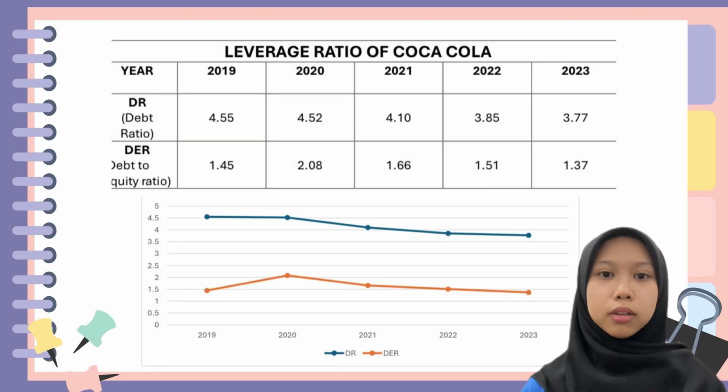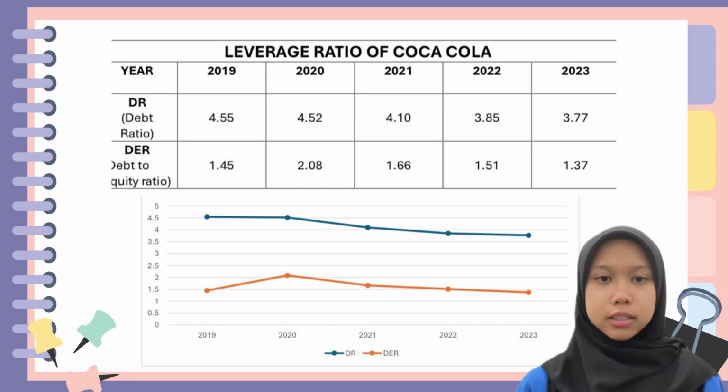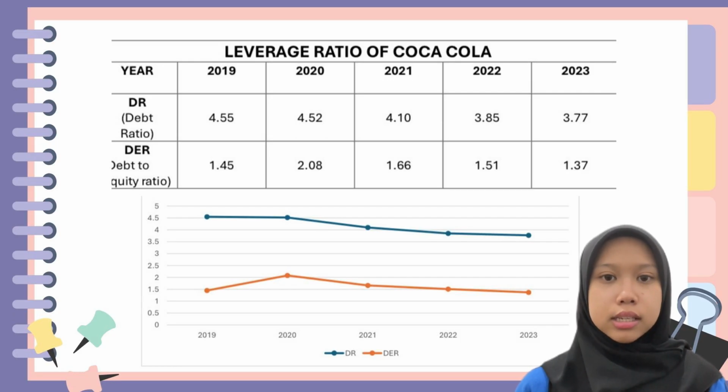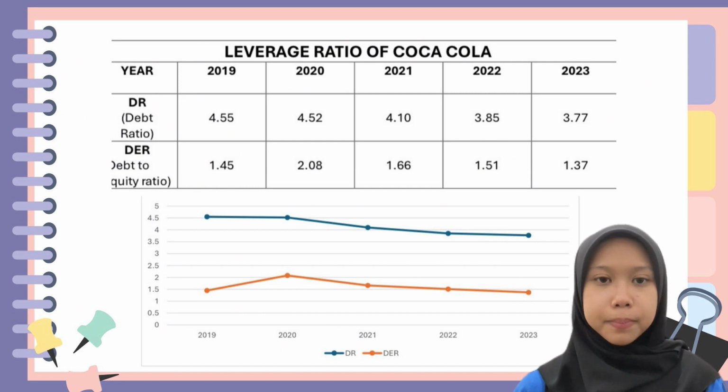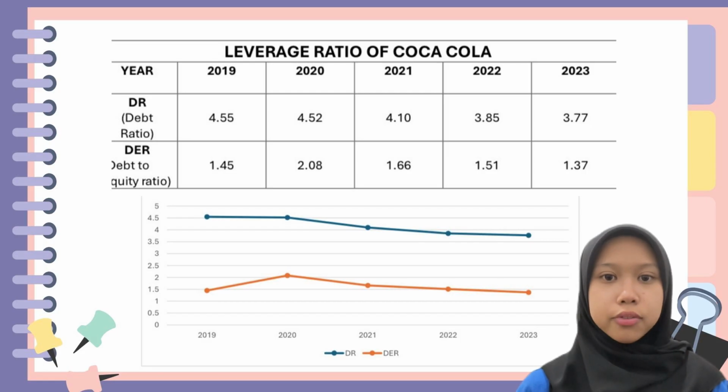I will explain about Coca-Cola's leverage ratio over the past 5 years, focusing on debt ratio and debt to equity ratio. From the chart, Coca-Cola's debt ratio started at 4.55 in 2019, its highest level in the 5 years. Since then, the ratio has steadily decreased, reaching 3.77 in 2023, indicating reduced reliance on debt. This downward trend suggests improved debt management and reduced risk of financial distress.